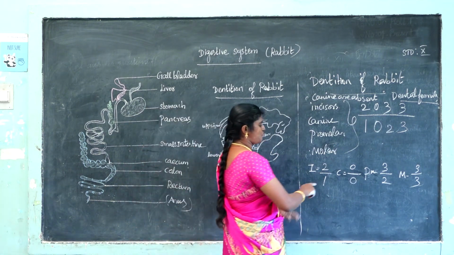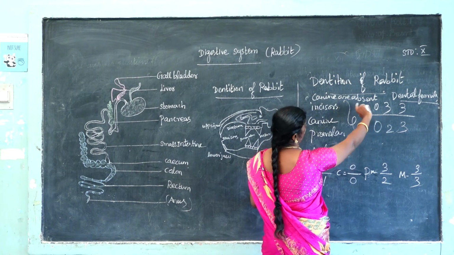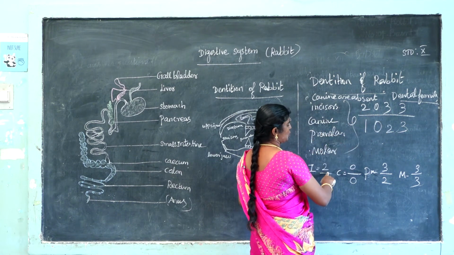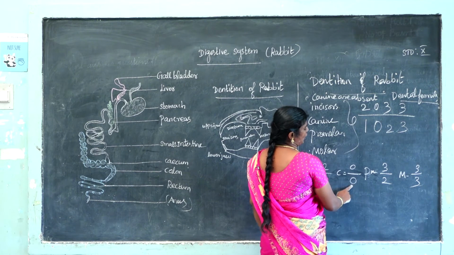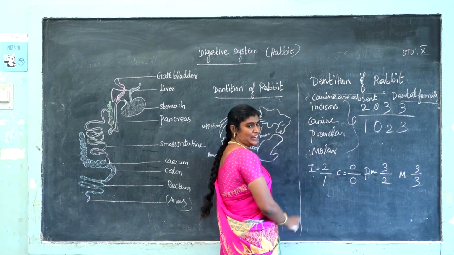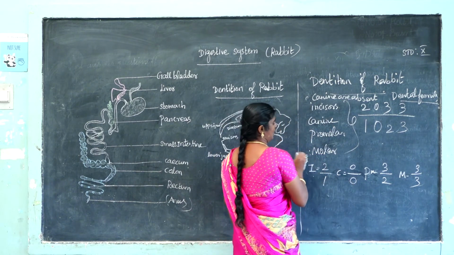So what is the dental formula of rabbit? 2033 over 1023. It is very, very important, so learn it.